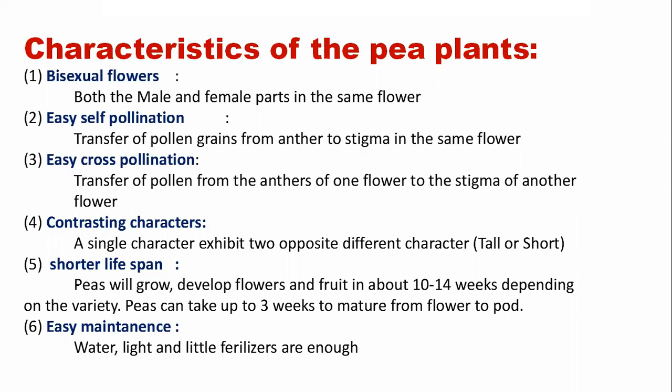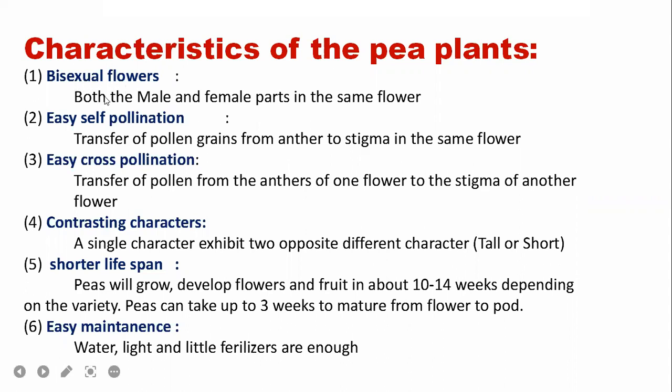Stamen comprises what? Anther and filament. Very good. Microsporogenesis occurs in the anther, the microsporangium. Correct. So here, that's the main character.